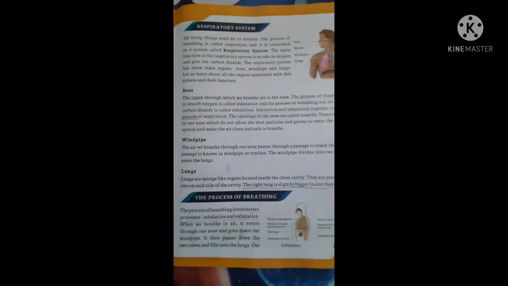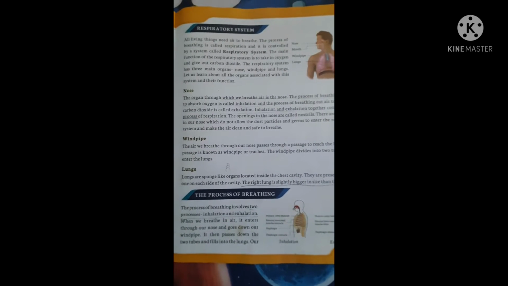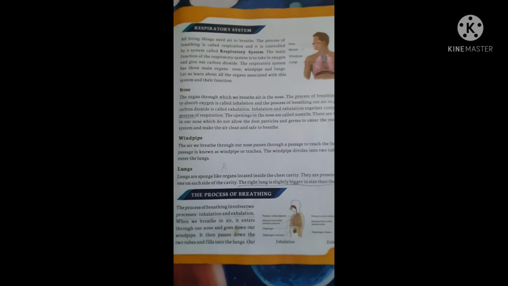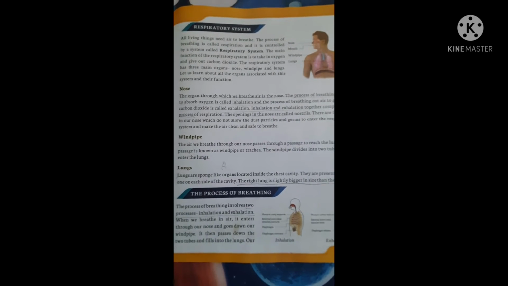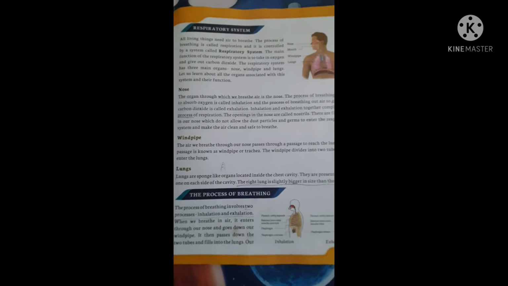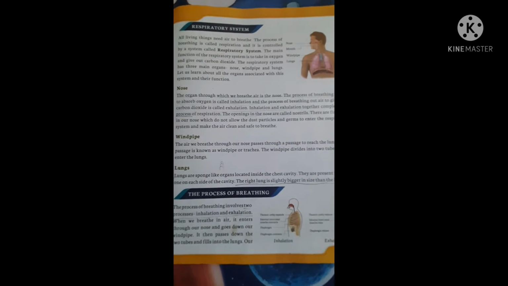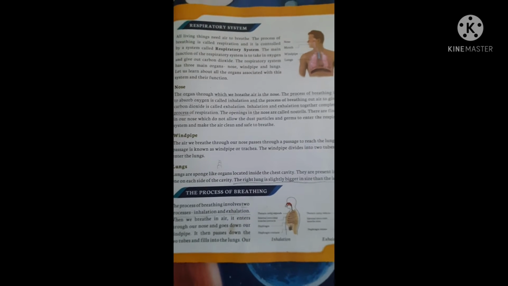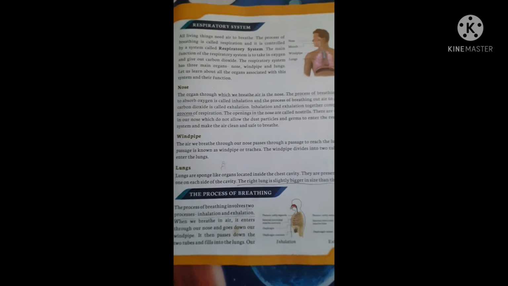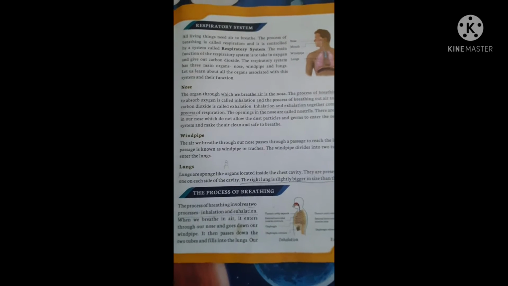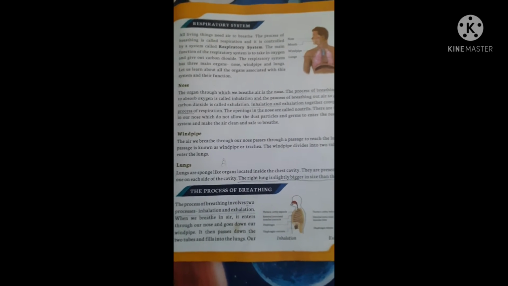As you know, all living things need air to breathe, and the process of breathing is called respiration. This process of respiration is controlled by a system called the respiratory system. The main function of the respiratory system is to take in oxygen and give out carbon dioxide. The respiratory system has three main organs: nose, windpipe and lungs.